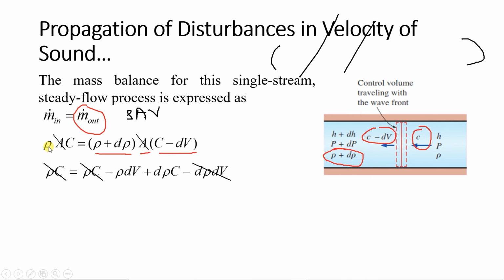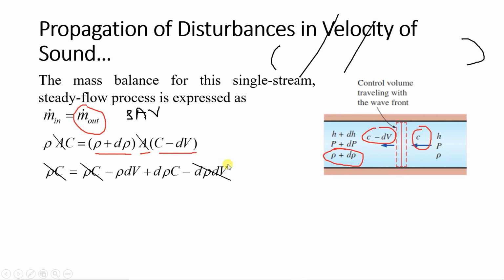Now multiply this rho inside this bracket. Okay, what I can write? So here you will have rho c, and here multiply this rho inside the bracket. So rho c minus rho dv plus d rho c minus d rho dv. Now we have already discussed that this dv is very small.